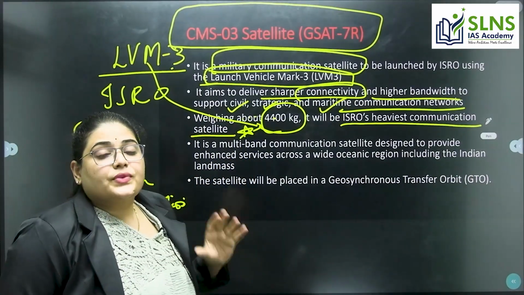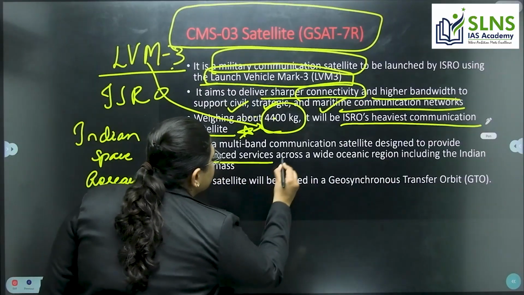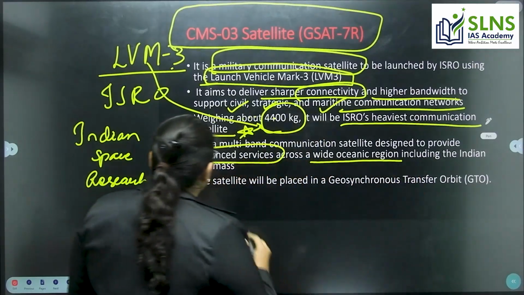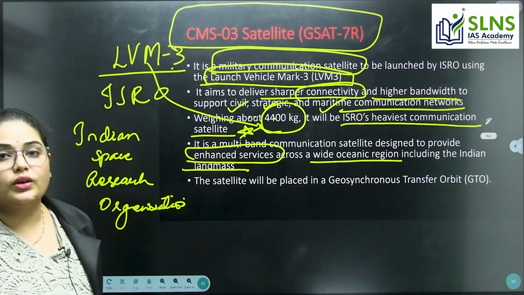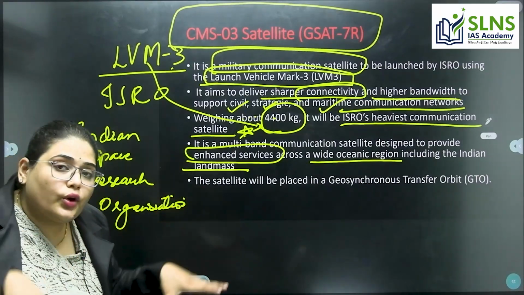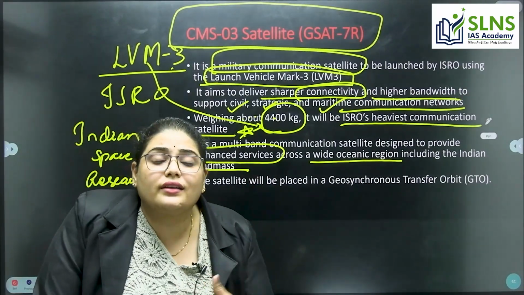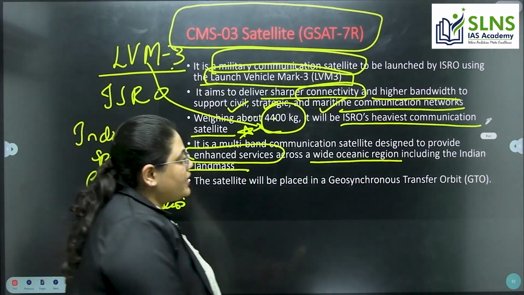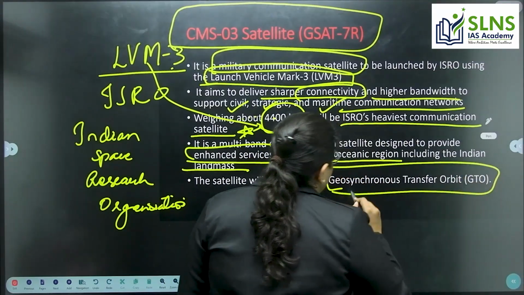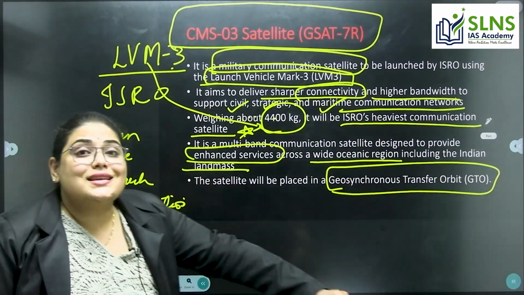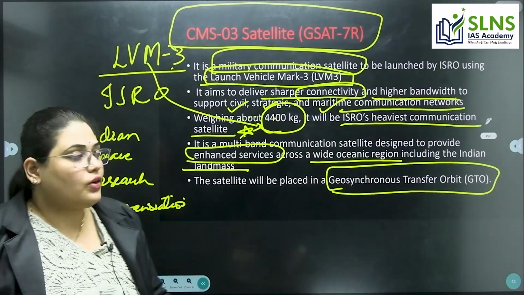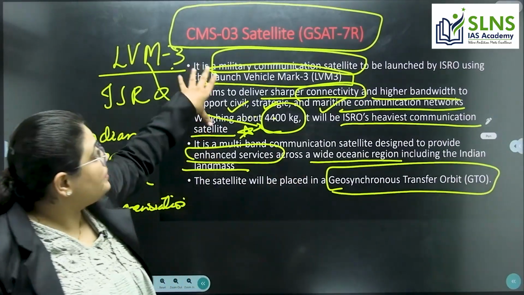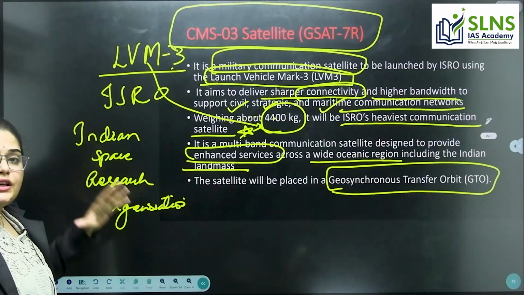This satellite will give us enhanced services within the oceanic region around the Indian landmass. It is a communication satellite which is also going to give us a clear picture of the surrounding Indian Ocean region. The satellite will be placed in the geosynchronous transfer orbit, so it will be in sync with the Earth's orbit. These are the important facts you need to remember about the CMS-03 satellite.